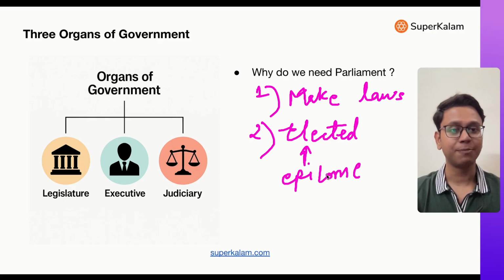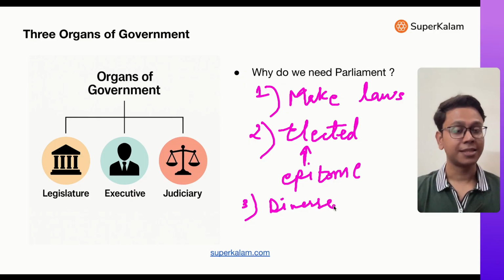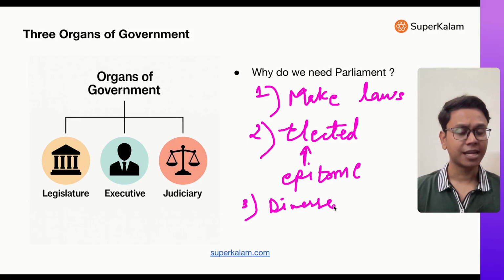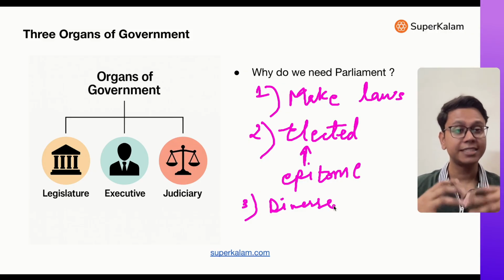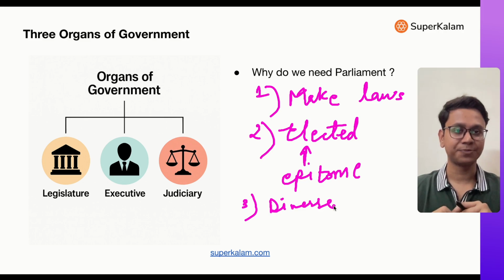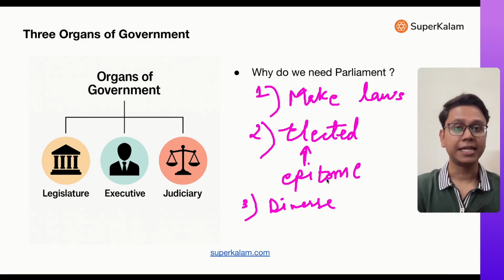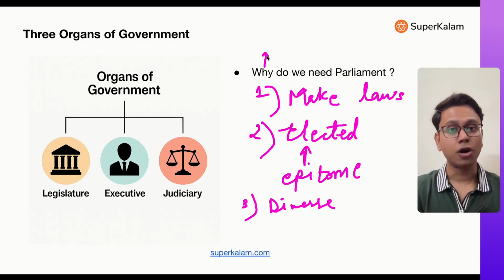It represents the real people. It also represents the diverse sections of a country like India. How? There are women in parliament. There are individuals from scheduled caste, from scheduled tribe. There are lawyers. There are businessmen. There are full-time politicians. So that's why there are diverse representatives in parliament. So besides making laws, parliament has a very crucial function to represent people. It is basically the organ of representative democracy.